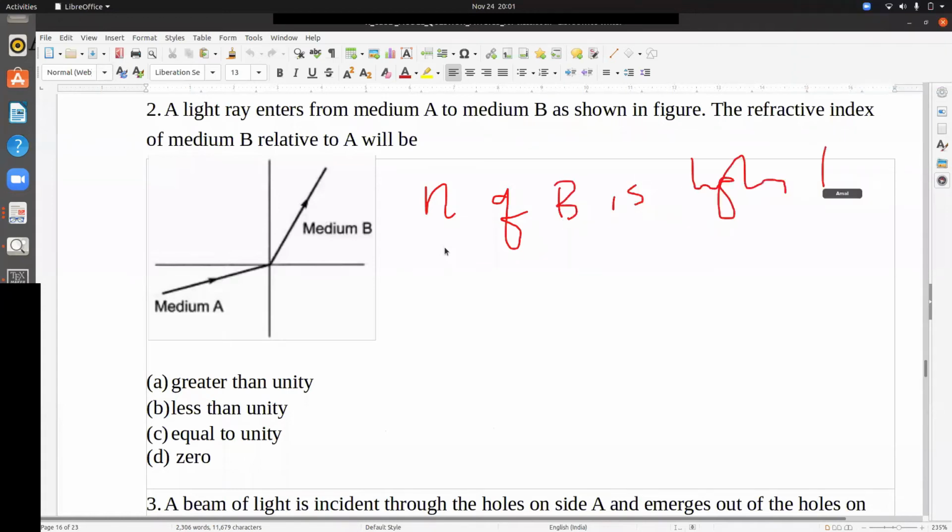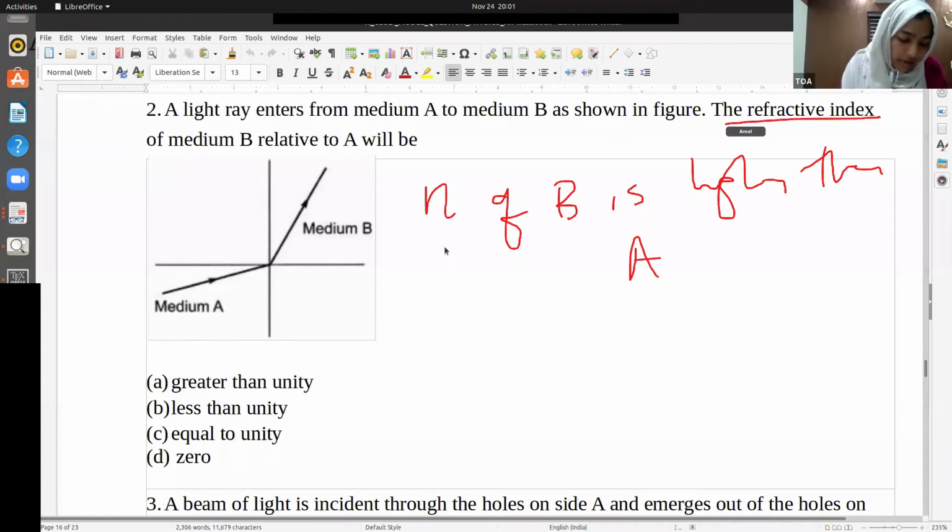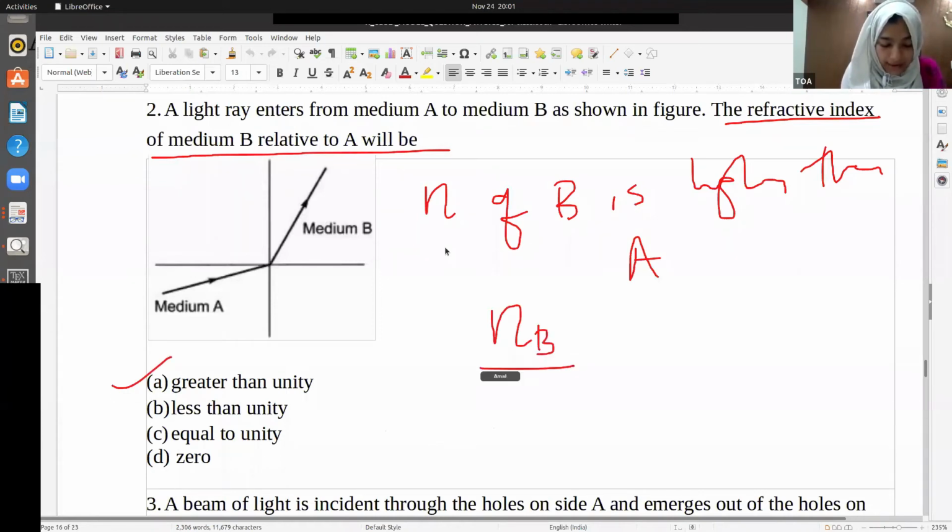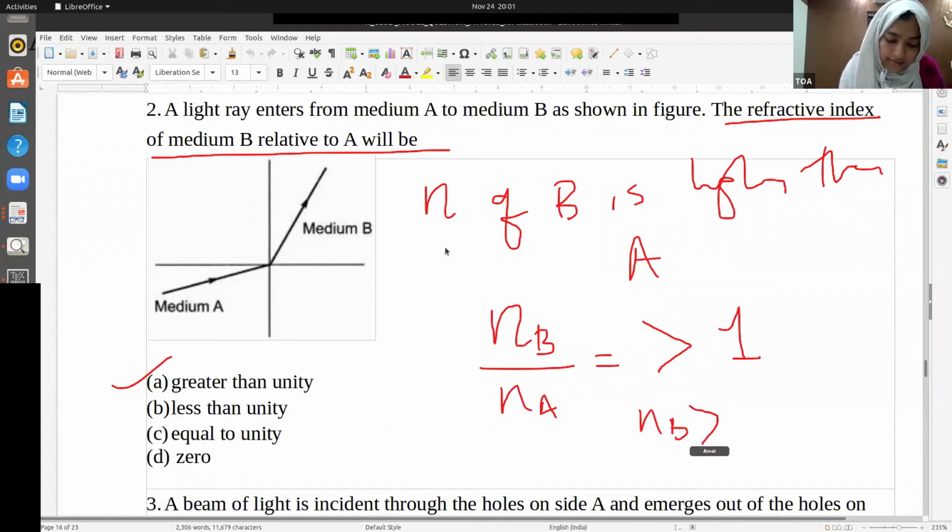Higher than A. So the refractive index of medium B relative to A, that is the question. B relative to A. So B is higher, so it will be greater than unity. That means NB by NA, this is the thing we are going to calculate. This will be greater than 1 because NB is greater than NA here.